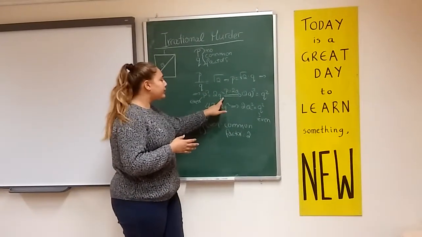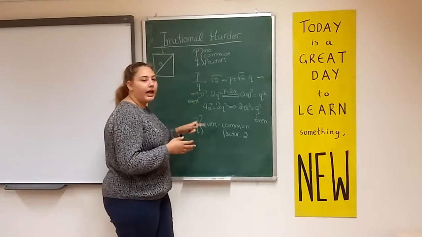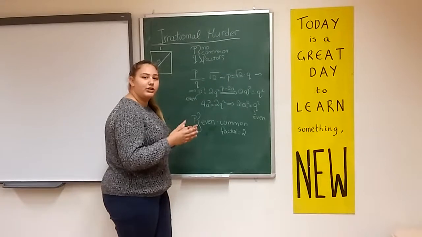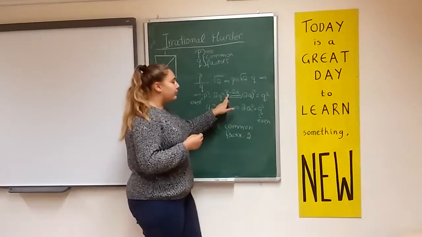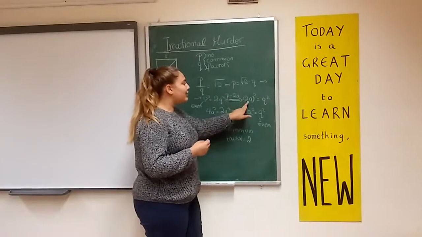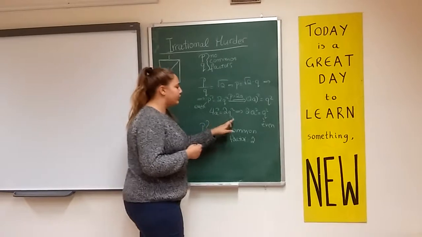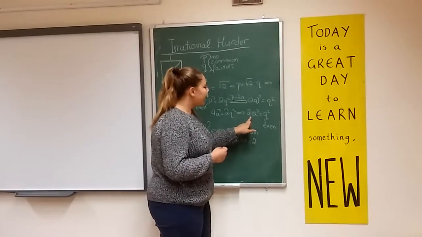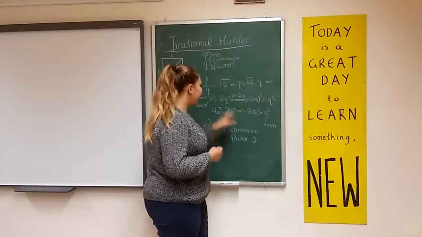But because multiplying any number by 2 gives us an even number, p squared had to be even. And so p had to be even as well, because any odd number times itself gives us an odd number. So p could be written as 2a. So 2a squared equals q squared, which means that 4a squared equals 2q squared. So we have that 2a squared equals q squared, which makes q, the same way as p, an even number.